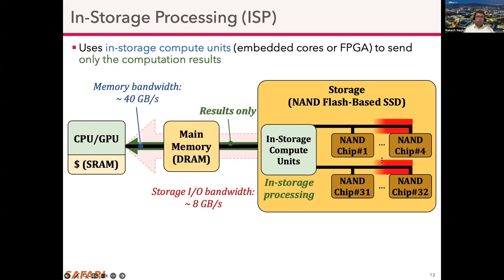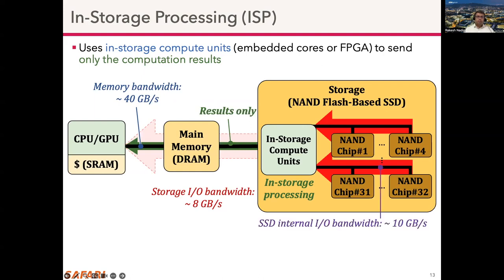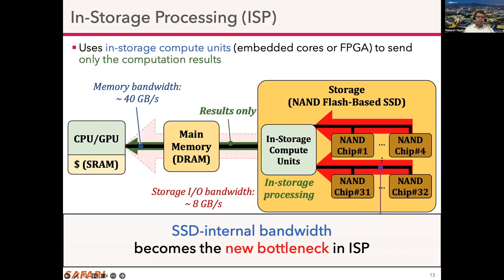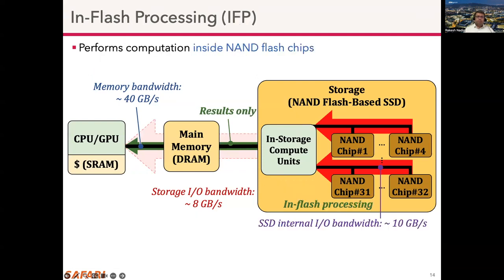However, in-storage processing still reads large amounts of data from the underlying flash chips to the in-storage compute units. And the internal I/O bandwidth of the storage device, which is not significantly higher than the external I/O bandwidth, becomes the main bottleneck in in-storage processing. So let's move the computation closer to where the data resides.